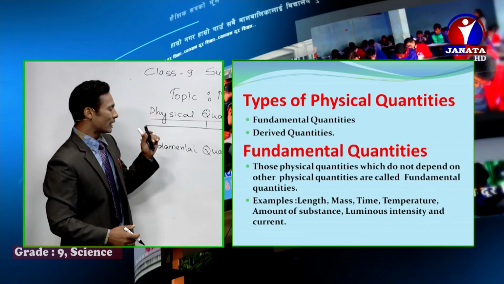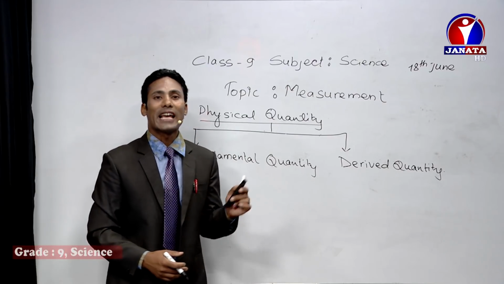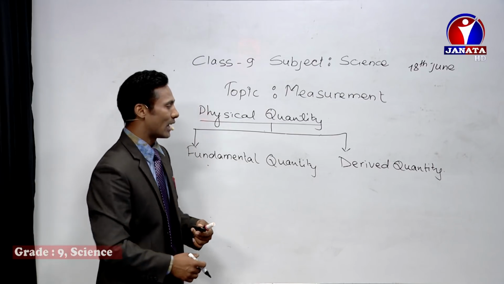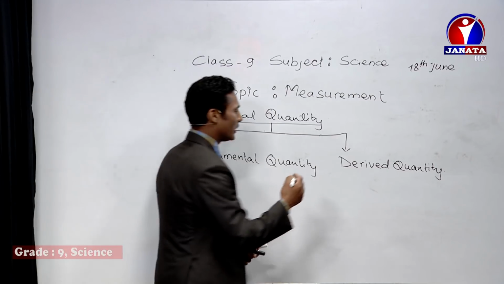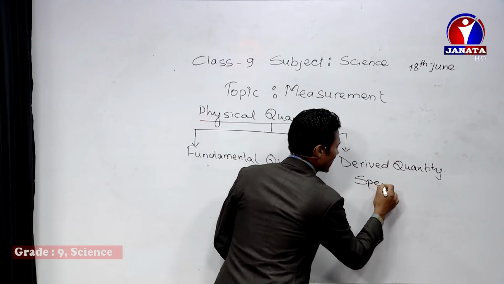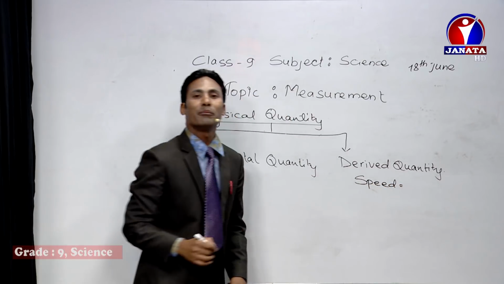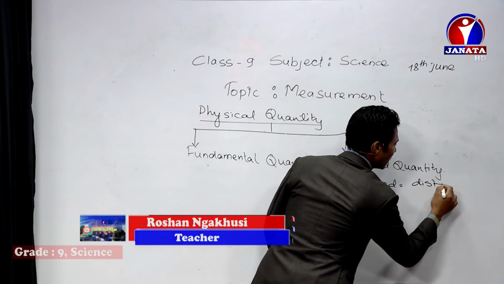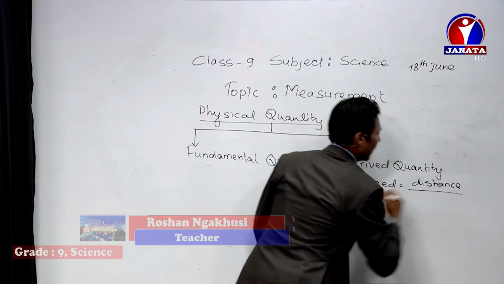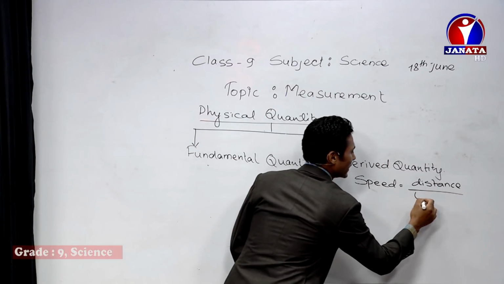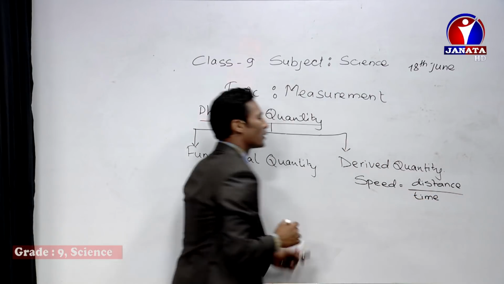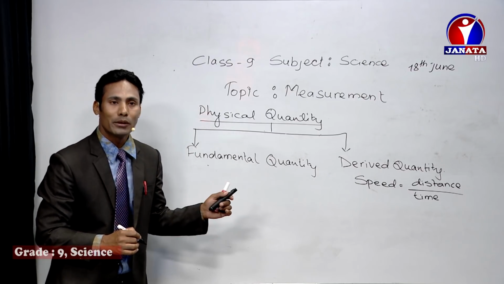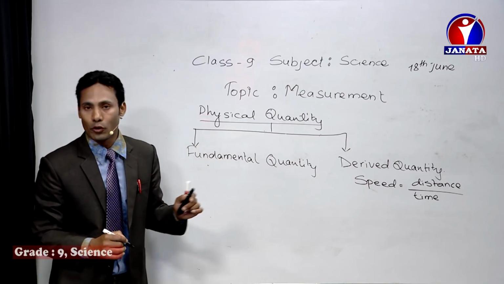And similarly, the derived quantity means which can be expressed in terms of fundamental quantity, that is called the derived quantity. For example, if I say the speed, then this speed can be explained in terms of distance, that is length, right, and the time. So speed can be explained in terms of distance and the time, so it is the derived quantity.